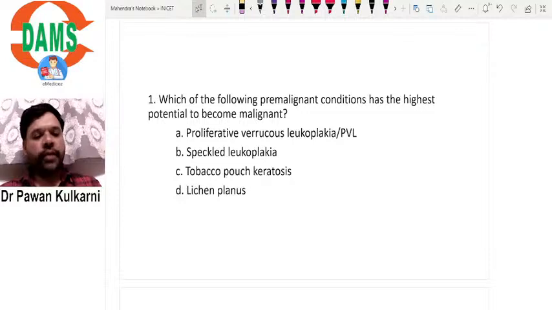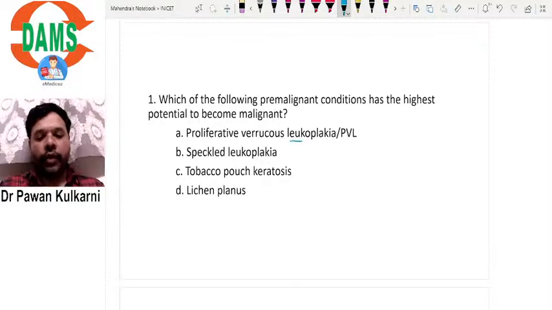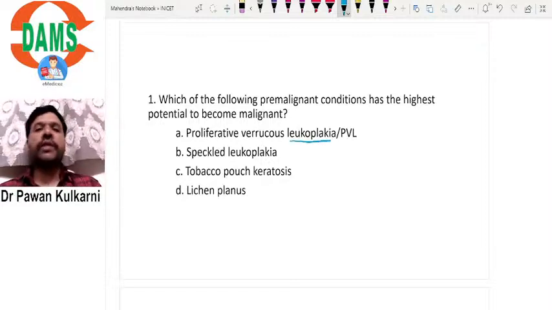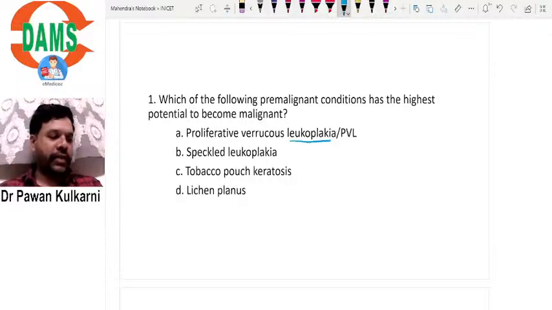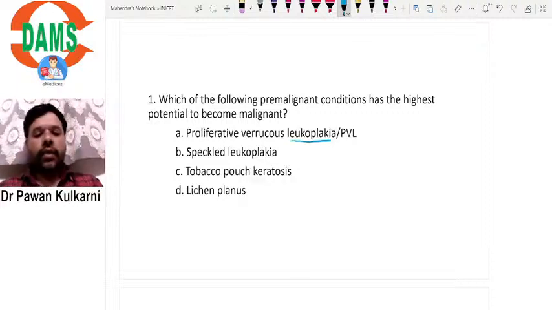So here, the first option is proliferative verrucous leukoplakia. We think that it is a type of leukoplakia. All of us know what is leukoplakia. It's nothing but a white patch. This PVL is a specialized type of leukoplakia where the patient will have multiple white patches.